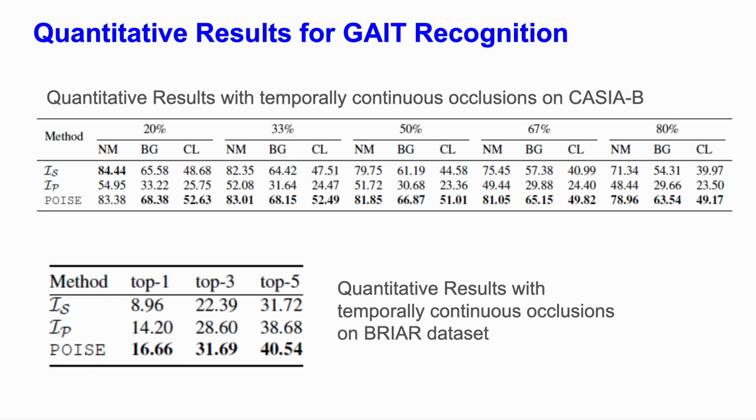On the BRA dataset as well, we see the same trend that POISE outperforms IS and IP by remarkable margins. And so, despite all the differences in the datasets and the conditions, POISE clearly outperforms both IS and IP, thereby providing a very simple self-supervised algorithm that gives us human silhouettes under occlusions.